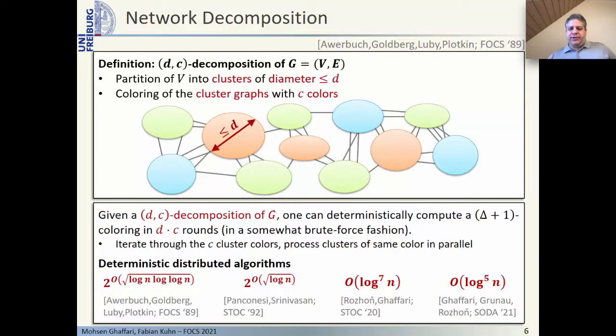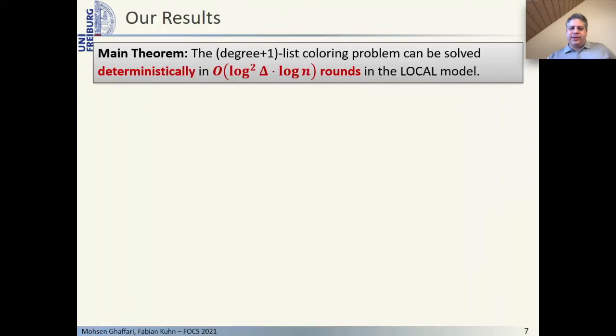The breakthrough result of Rozhoň and Ghaffari was actually obtained by finding a deterministic network decomposition algorithm with only polylogarithmic round complexity. While the result established that delta plus 1 coloring and many other distributed graph problems can be solved deterministically in polylogarithmic time, the method is quite brute force and it does solve the problem in a somewhat indirect way. The main result of our paper is a deterministic distributed algorithm that solves delta plus 1 coloring faster and much more directly than the algorithm based on network decomposition.